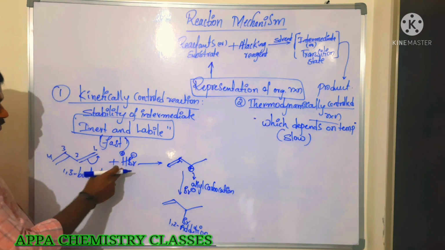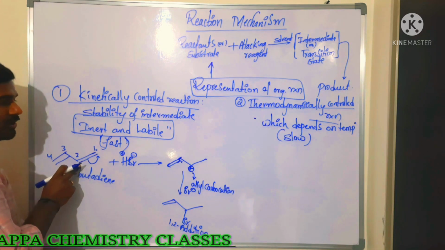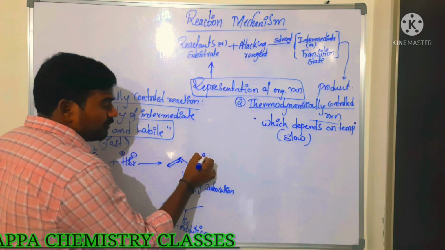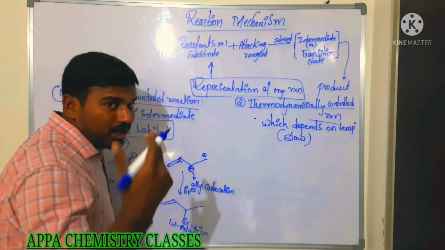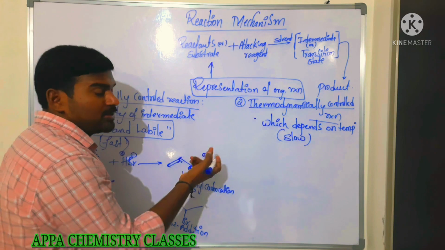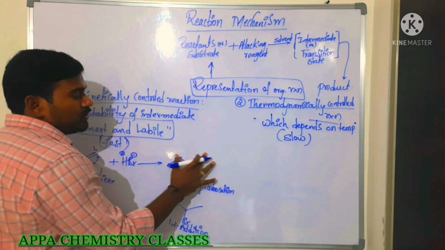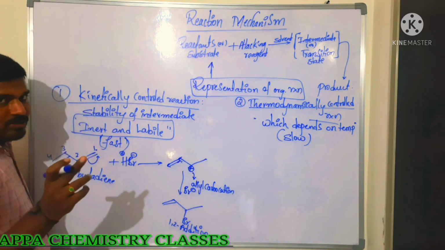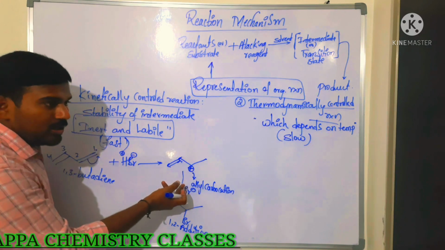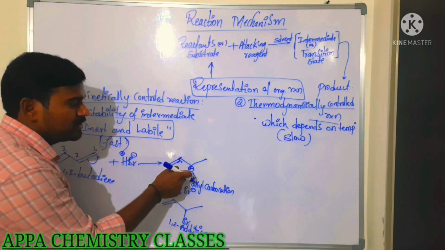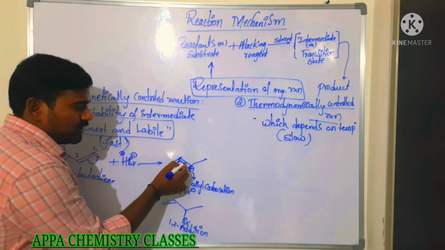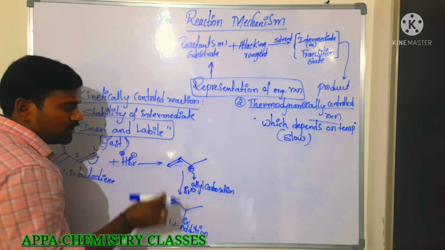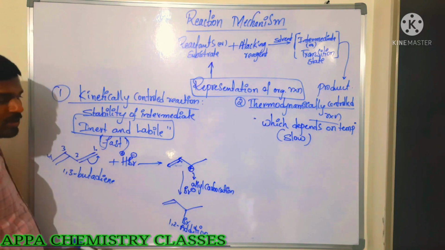If the hydrogen is substituted on this carbon, then what happens? We are going to get the positive charge here. But this positive charge is not the allyl carbocation, and also it is not the secondary carbocation, so it is unstable when compared to this one. So the corresponding carbocation is more stable, and it is also stabilized by resonance with the double bond which is present here. Due to that stabilization, this allyl carbocation is more stable.